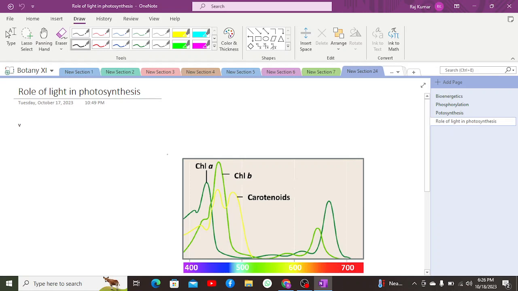Now, coming to our main topic, the role of light in photosynthesis. Photosynthesis is greatly dependent on light, and we know that sunlight is an electromagnetic spectrum.